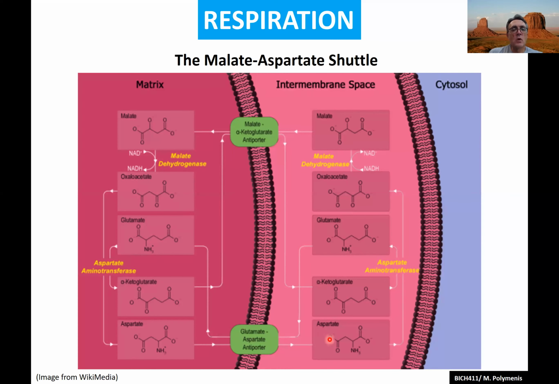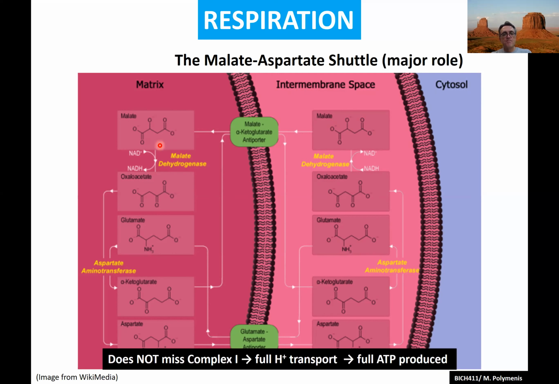We're going to see what happens to alpha ketoglutarate, how everything gets equalized in the end. But once malate is in the matrix, it's just a normal reaction of the TCA cycle. You go from malate to oxaloacetate, and we saw how this is possible in the matrix. You make NADH. This is possible because it's coupled to citrate synthase and so on and so forth, so it drives it forward. But the net result is you took NADH from the outside and brought it inside. And now that NADH can go through complex 1 and translocate all the protons and so on and so forth. So those are two ways, these shuttles, that you can bring in NADH.